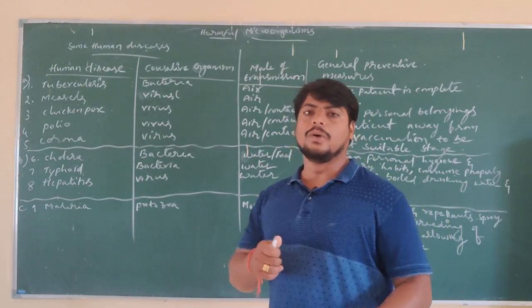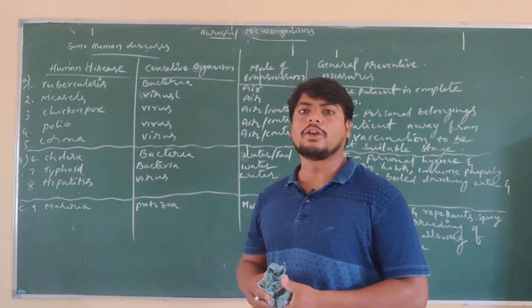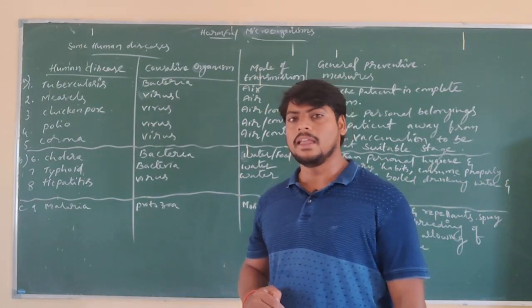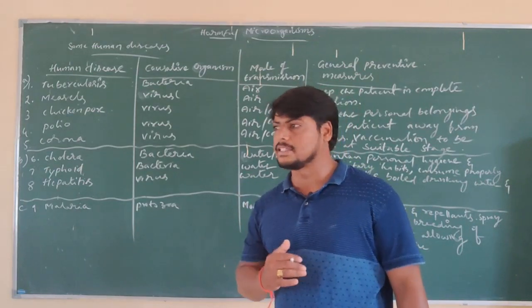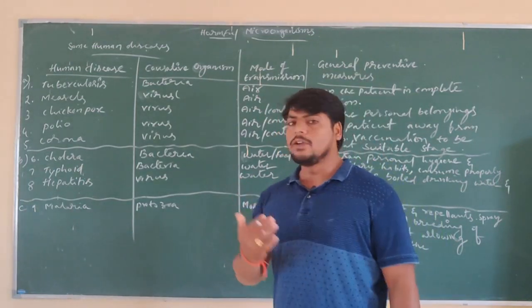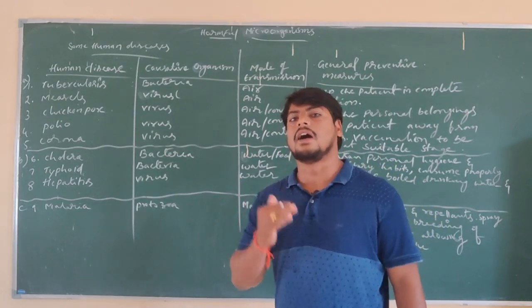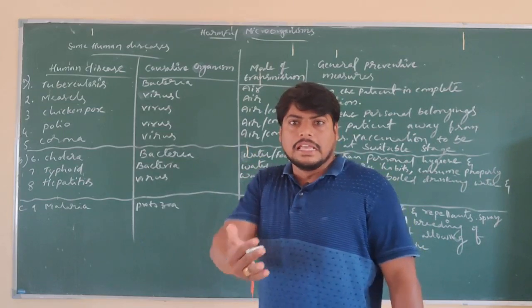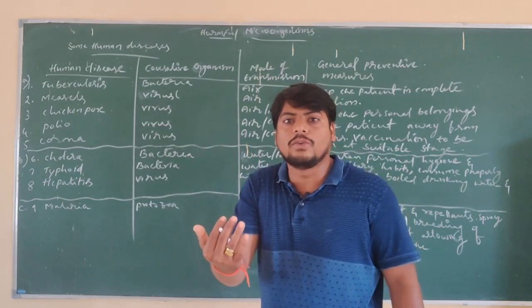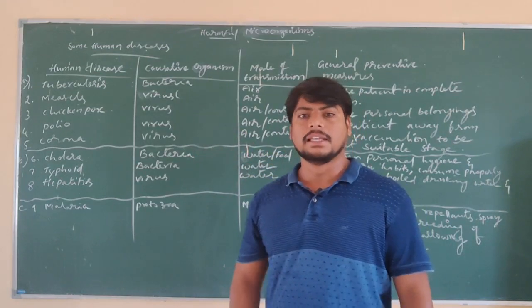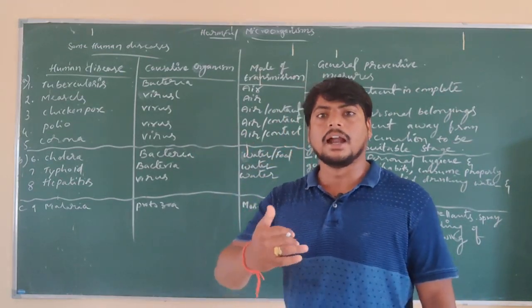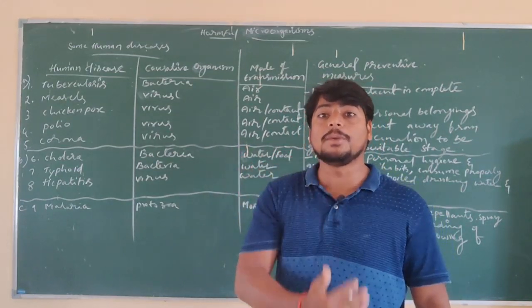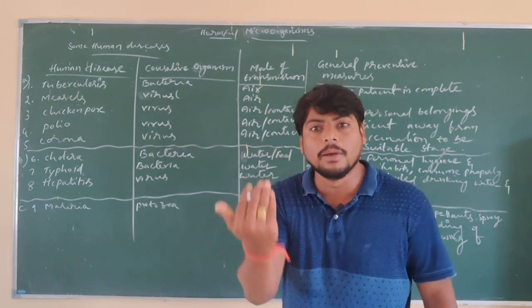So in this video, we are going to discuss how microbes are harmful to us, what they are causing, and what effect is caused by the microorganisms. As we know, microorganisms are not only useful, they are also harmful to us. So how are they harmful? These microorganisms are harmful not only to human beings, they are also harmful to plants and other animals. In what way? By causing diseases to animals, plants and human beings.